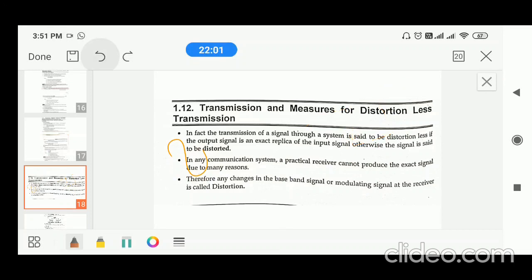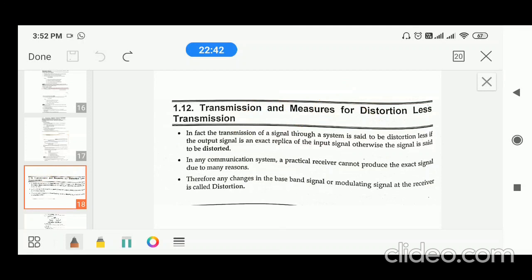Right? So these are different types of signals: sinusoidal signals and non-sinusoidal signals. Sinusoidal signals are nothing but sine wave and cos wave. Non-sinusoidal signals are nothing but square wave, rectangular wave, and pulses. There is one more, the triangular signal, which is also a non-sinusoidal signal. Okay, so that is about distortion.